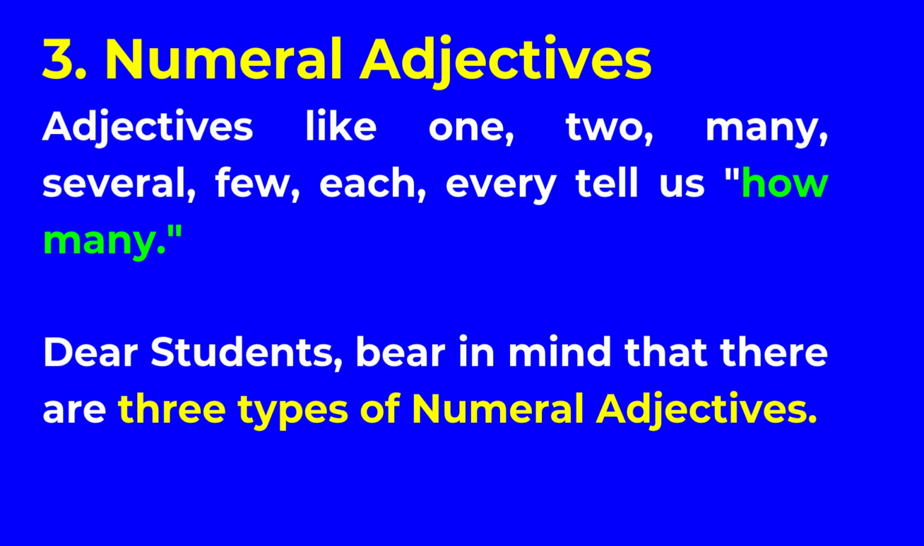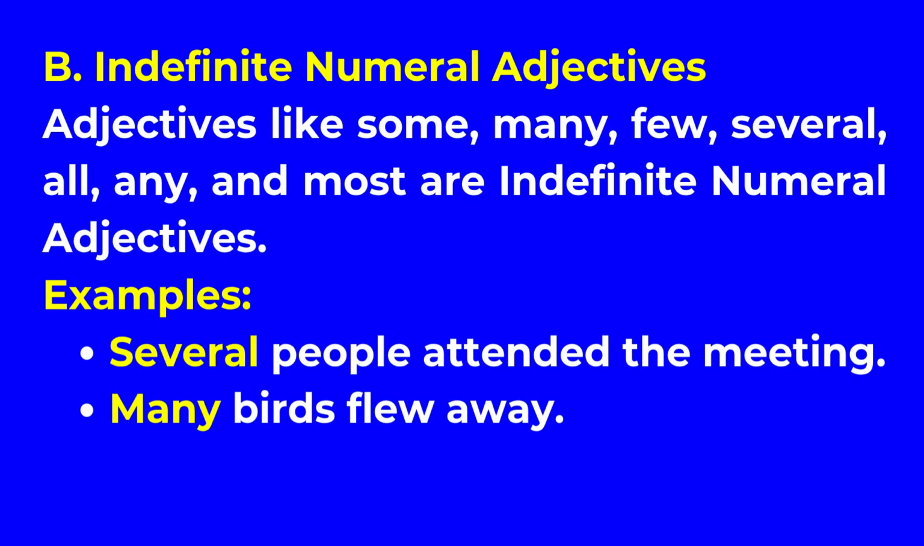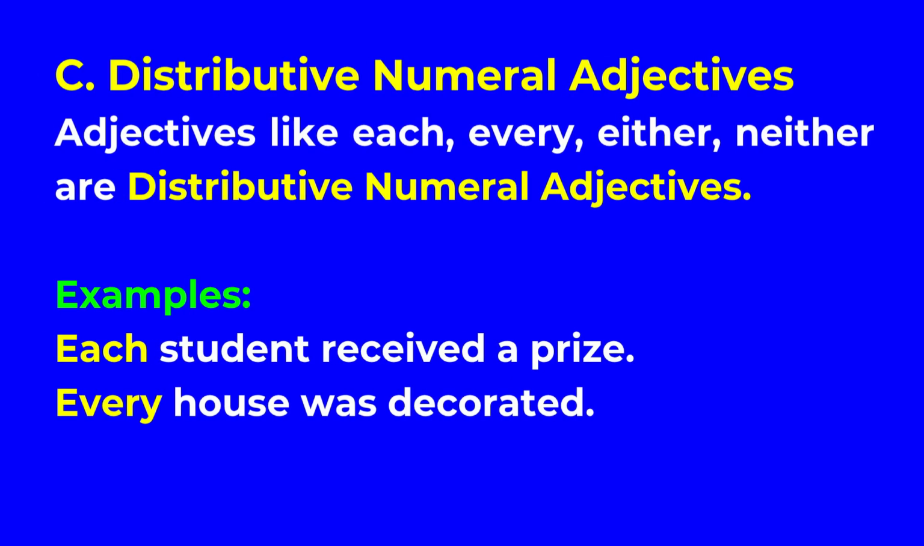Dear students, bear in mind that there are 3 types of numeral adjectives. Definite numeral adjectives. Exact numbers like 1, 2, 5, 10, etc. are definite numeral adjectives. Examples: 3 students were absent. I bought 2 pens. Indefinite numeral adjectives. Adjectives like some, many, few, several, all, any, and most are indefinite numeral adjectives. Examples: several people attended the meeting. Many birds flew away.